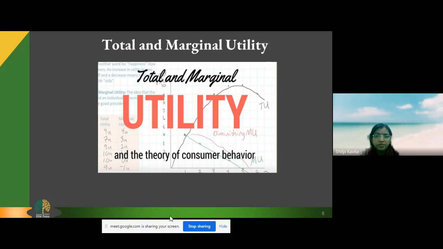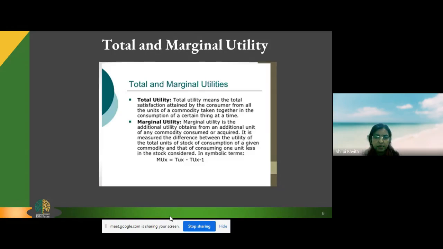Now we come to total and marginal utility. These two concepts are important for measuring utility, for knowing the behavior of utility. So what is total utility and what is marginal utility? Total utility means the total satisfaction attained by the consumer from all the units of a commodity taken together in the consumption of a certain thing at a time.